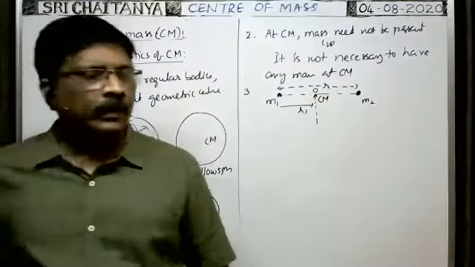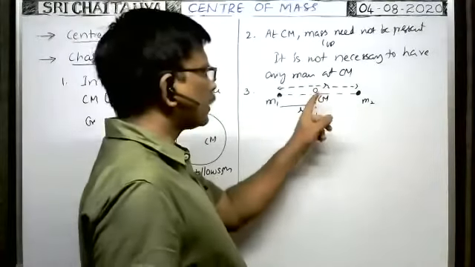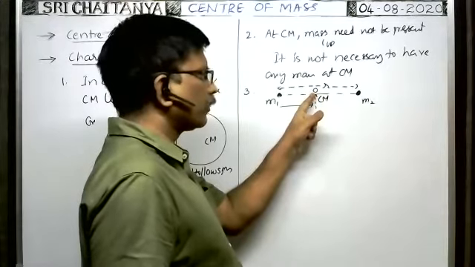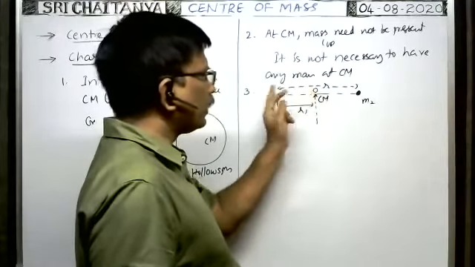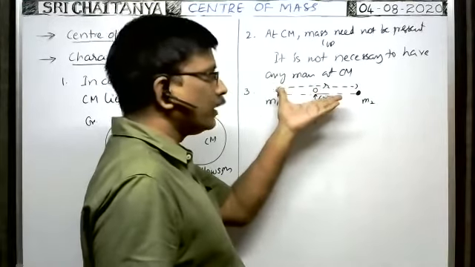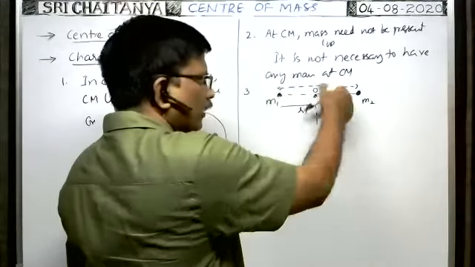Okay, here suppose in case of two particle system, whenever the center of mass lies exactly at this point, it is not the midpoint. In general it is a point where the total system is balanced, under rotational equilibrium. Rotational equilibrium means a particle does not turn in this direction or in this direction.